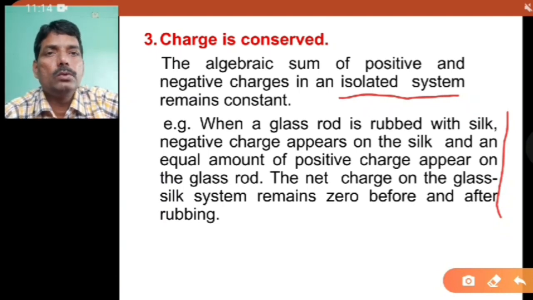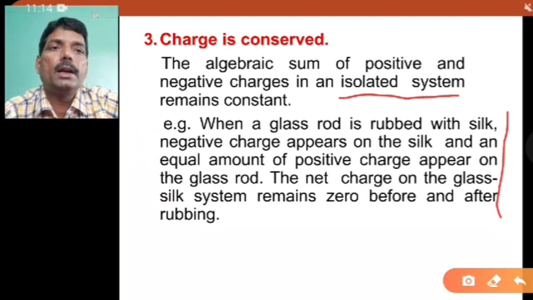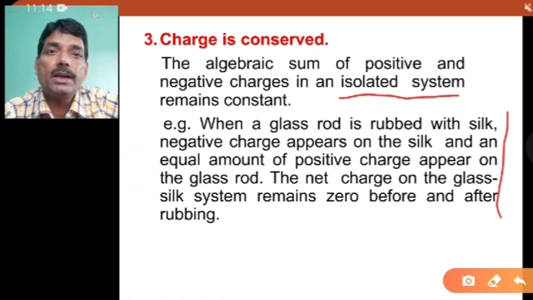If you rub these two, then when the rubbing process starts, some charges, where the electrons are loosely bound, will get transferred to the other body. For example, here the electrons from the glass get transferred to the silk. Therefore, there is a deficiency of electrons on the glass rod, so the glass rod becomes positively charged. On the other hand, the silk becomes negatively charged.